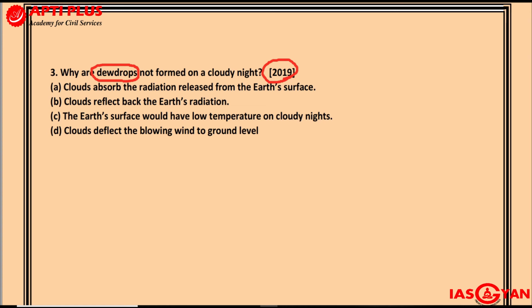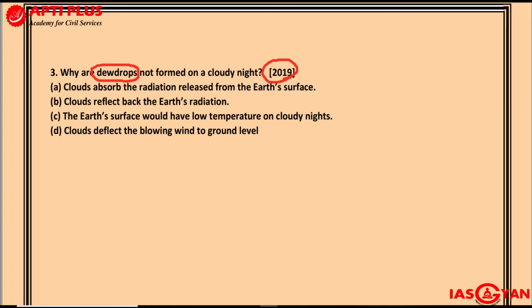What is the dew point? Dew point is basically that temperature at which air will be saturated. What is meant by saturation of air? Saturation means the relative humidity will become 100%. That is, whatever was the maximum amount of moisture that the air could accommodate at a particular temperature, it will be holding that amount of moisture. So when relative humidity becomes 100%, we say the air is saturated. The temperature at which air becomes saturated is called the dew point.